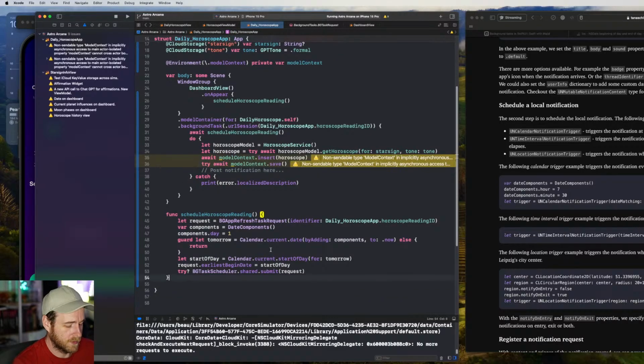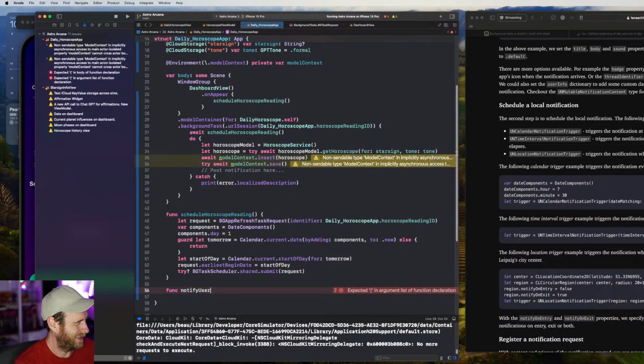So what we might do is have another function here, notify user. We might have more notifications in the future. So instead of just saying notify user, I'll say notify user of new horoscope.